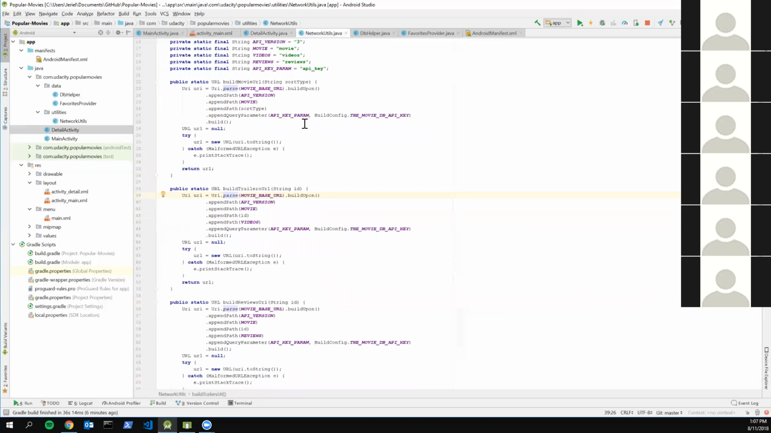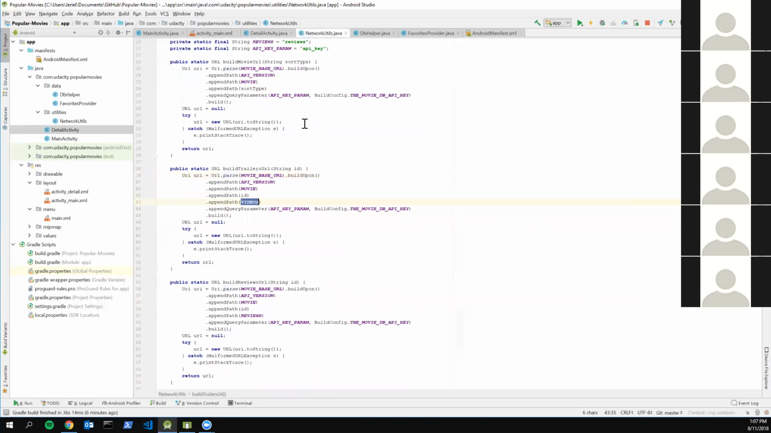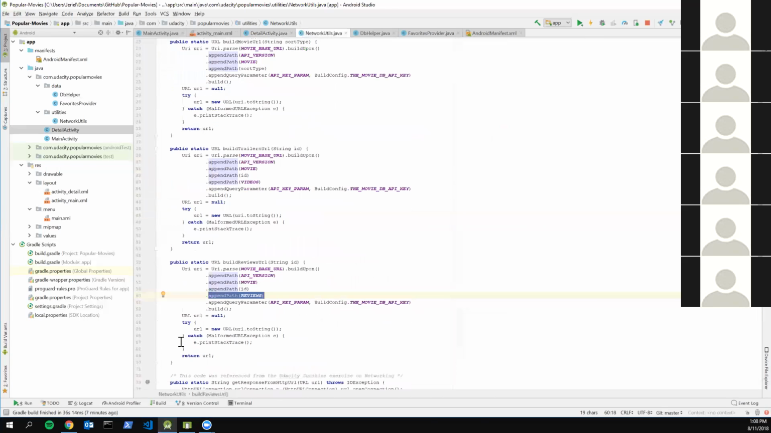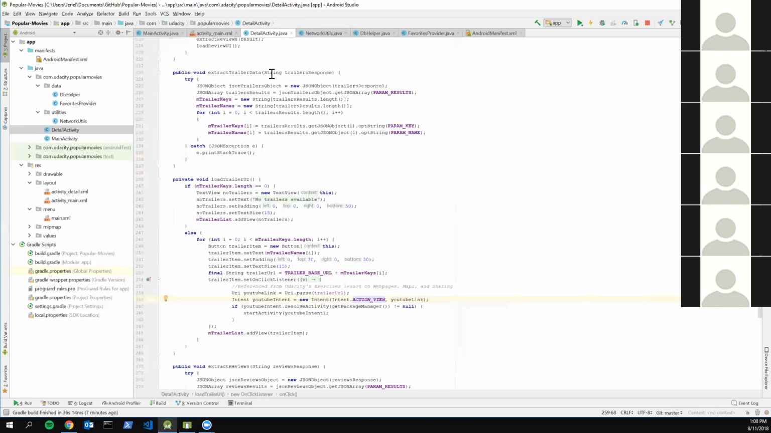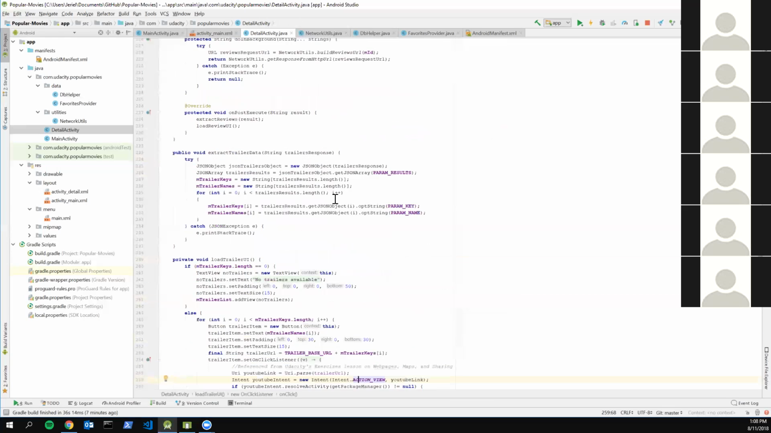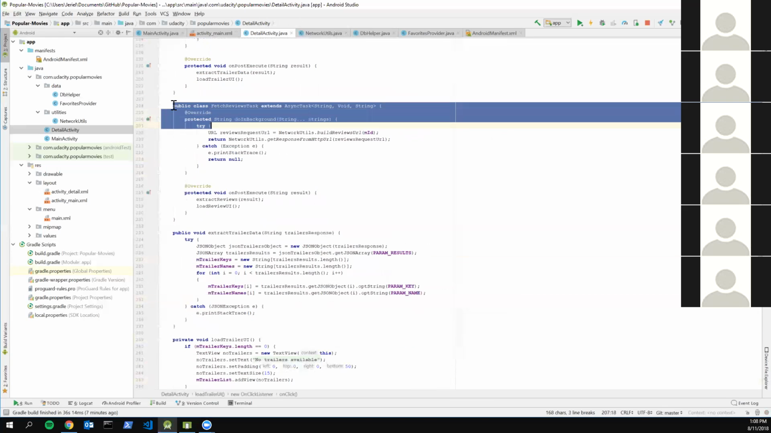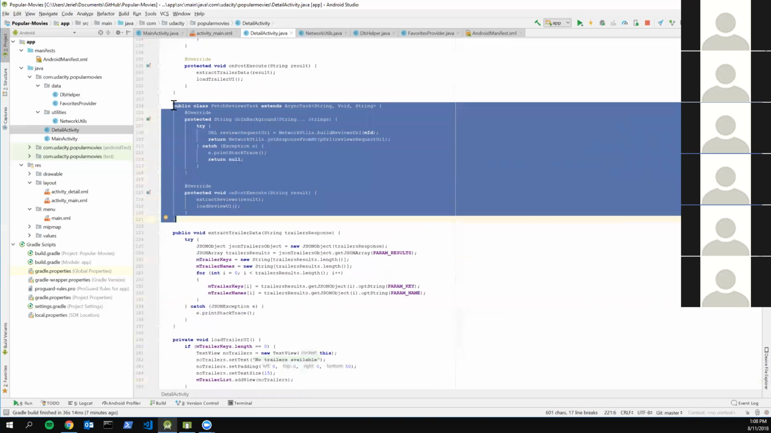So what you want to do is the same thing as building the trailers, except instead of using the videos path, you're going to be using reviews. This is something that's defined in the API, so you just tack the reviews path onto your URL and return that whole URL. Using this URL, you can query the movie database API, make an async task, and use that URL to get the JSON data.